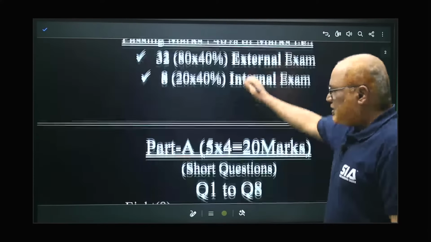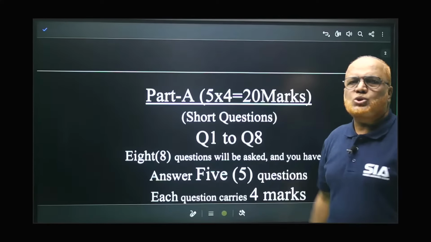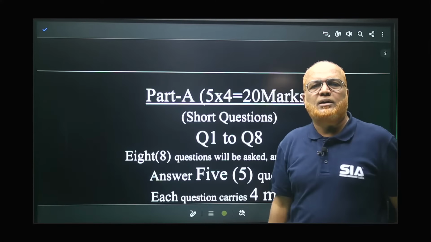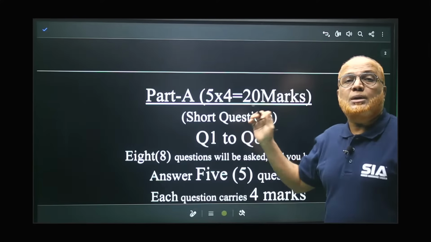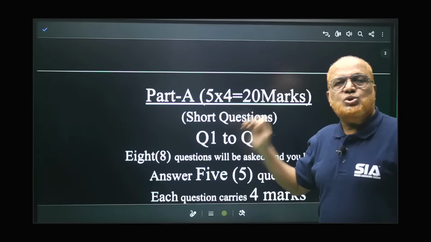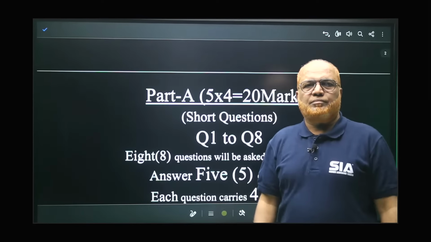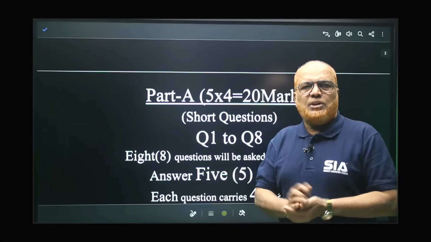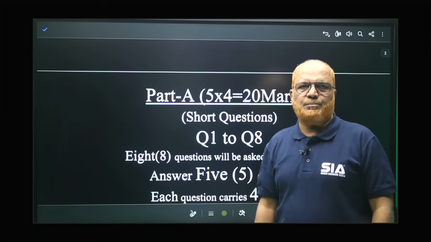All right, now part A. Two parts are there. The first part is short questions. 8 short questions will be given, out of which you have to attempt 5, and each question carries 4 marks. In this part A section, the 8 questions are completely unpredictable. They may ask you from any of the 5 units of your subject.